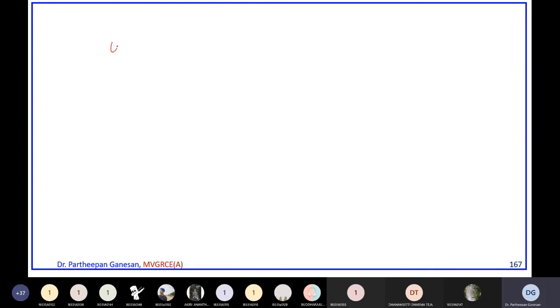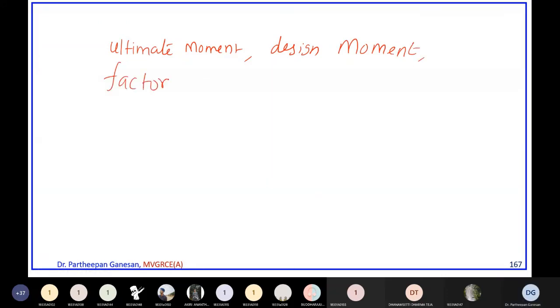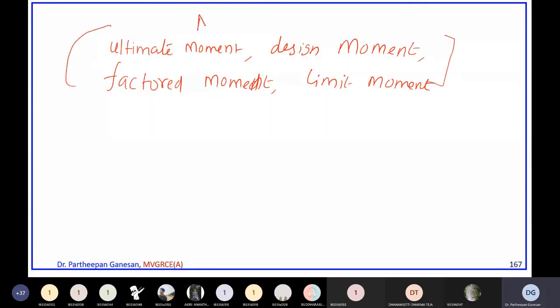So I am saying ultimate moment, design moment, factored moment, limit moment. Sometimes they may say moment due to limit load. These are all one and the same. These are all MU. You have to take only this while designing.